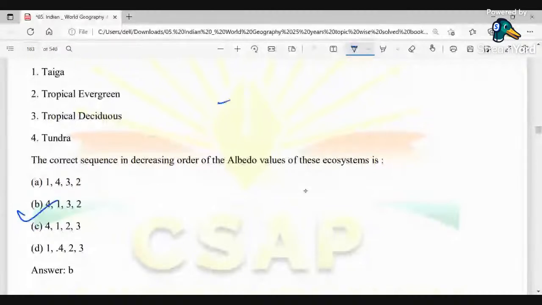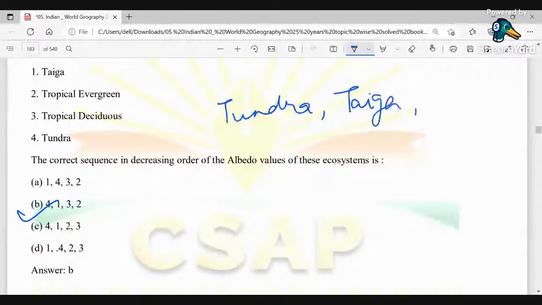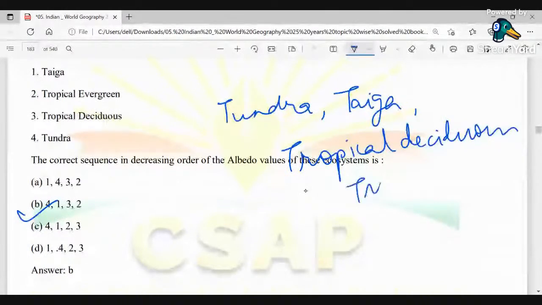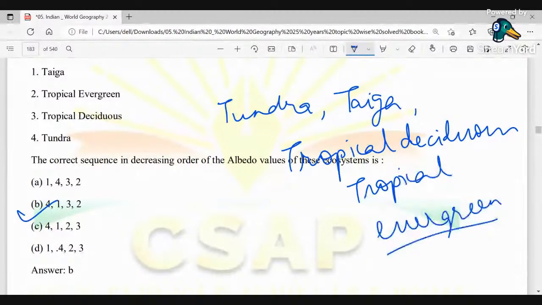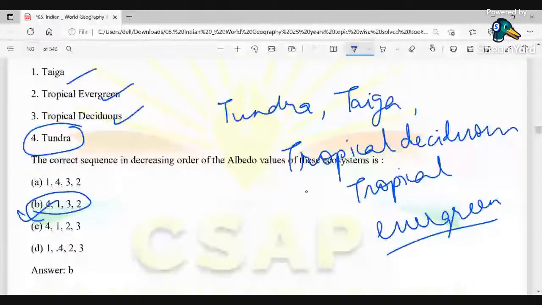So we could see that firstly, tundra will come. Then taiga will come. Then tropical deciduous will come. And lastly, tropical evergreen will come. Therefore, the correct option here is 4132. So firstly 4, tundra; 1, taiga; third, tropical deciduous; and lastly 2, tropical evergreen. So the correct answer is B. Here the albedo values in decreasing order are directly given in the sequence.